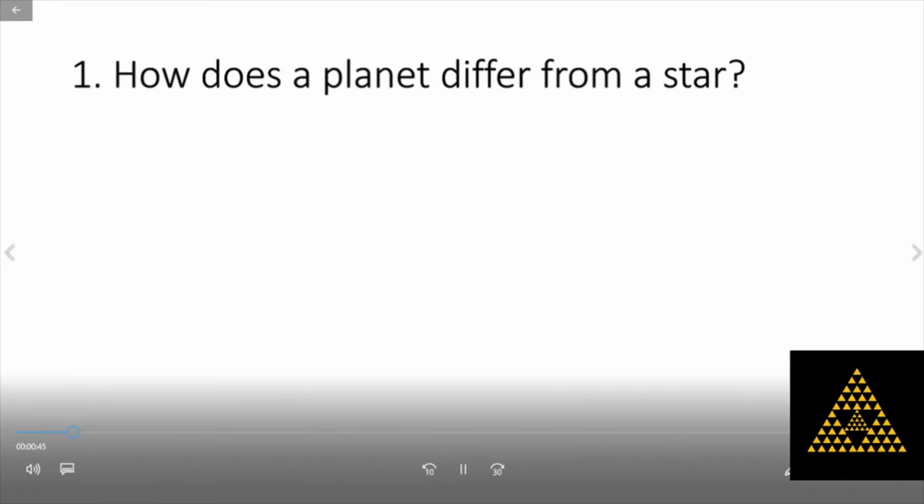How does a planet differ from a star? So, the difference between a planet and a star. How does it differ? Let us see.